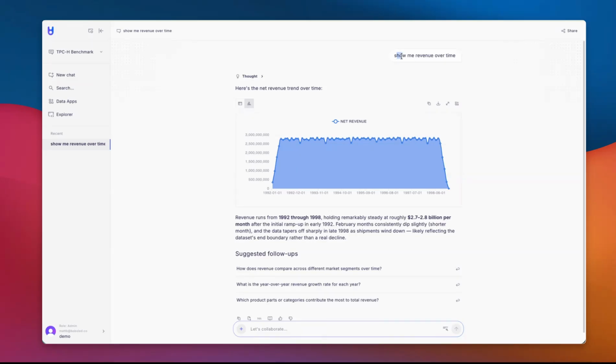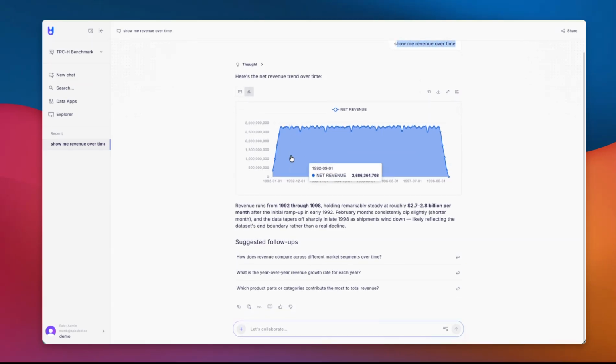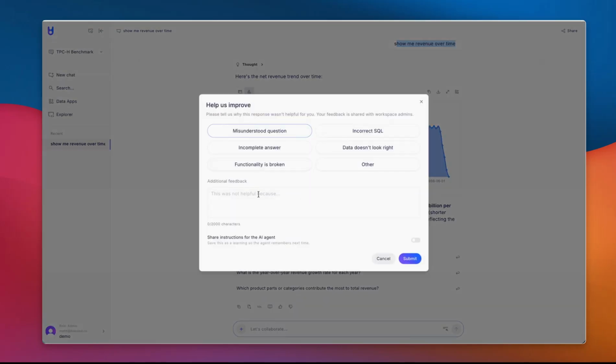Here's a question, show me revenue over time. And we can see we get a nice response. We have data from 1992 to 1998. Great. But I might just want to see the last 12 months when I'm asking for revenue. So I'll give some feedback. And I'll submit this feedback.